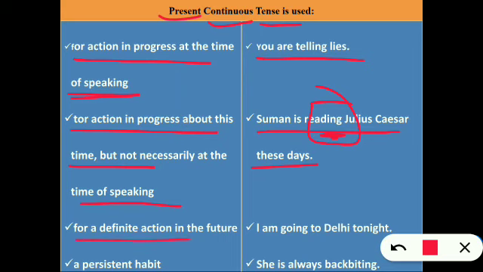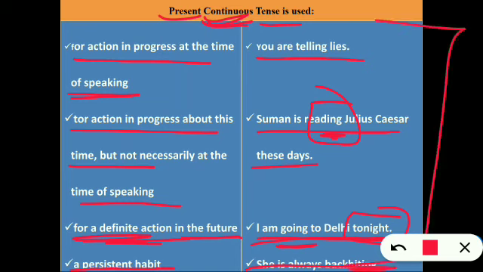For a definite action in the future, or a persistent habit, like: I am going to Delhi tonight, she is always backbiting. In order to show a definite action in the future or a persistent habit, it is used. I am going to Delhi tonight, okay? The work will be done in the future, but continuity makes it present. She is always backbiting. So these are the examples of present continuous tense.